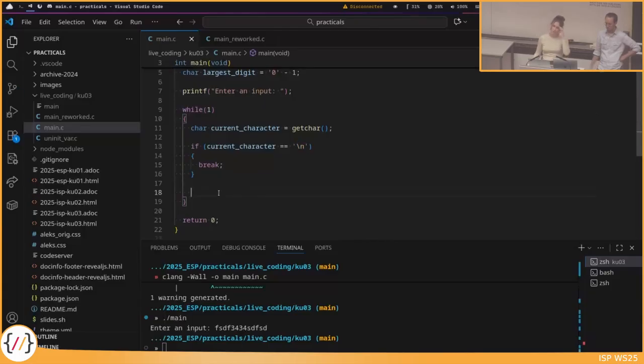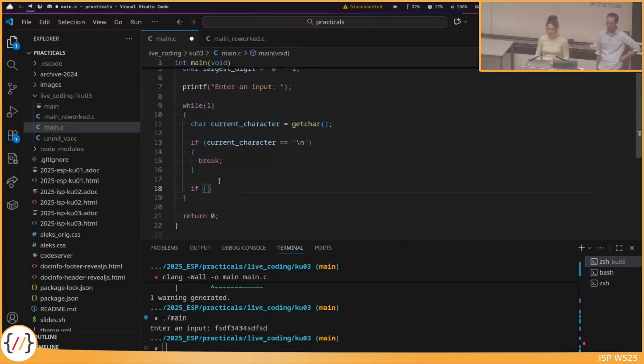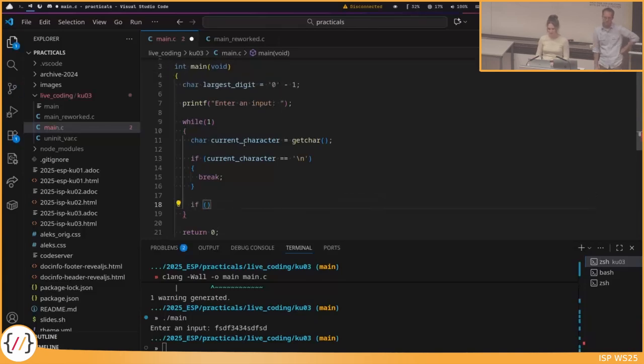So now we need to somehow check, because I also entered some other characters here, what actually is a valid digit. Does anyone have an idea how we could do this, to check if the current character we just read is a valid digit? Yes? Okay, yeah, there are only 10, so we could, of course, spell them all out somehow. Yeah?